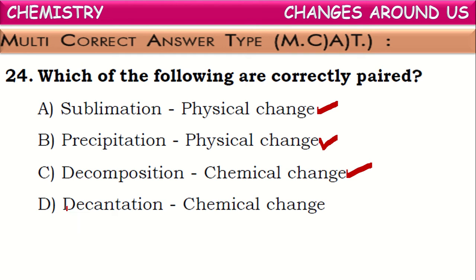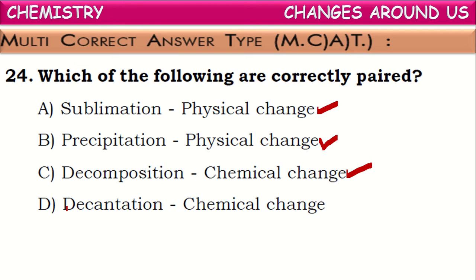Decantation. Decantation is one of the separation techniques used for the separation of insoluble solid substances from a liquid. When a mixture of insoluble solid and water is left without disturbing for a few minutes, the insoluble solid particles will settle down. That process we call sedimentation, as we know. And then the pure liquid obtained on top will be separated slowly into another container without disturbing the solid substance at the bottom.